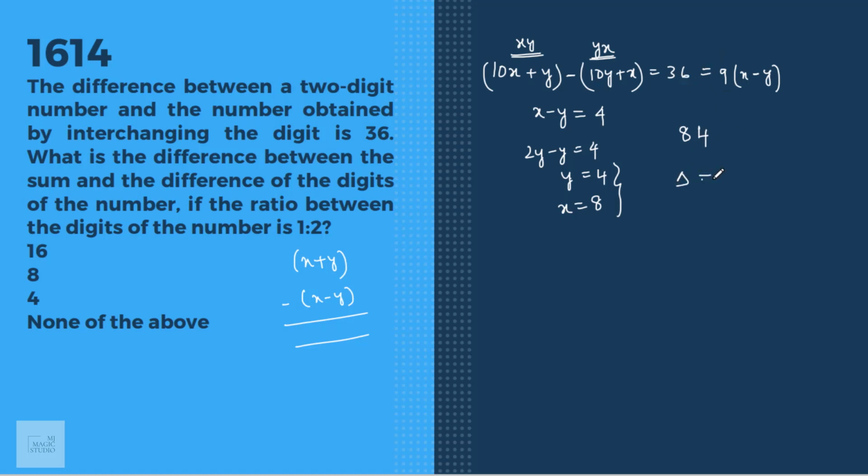Now the difference of digits is 8 minus 4, that is 4. And the sum of digits is 8 plus 4, that is 12. Now the question asked is, what is the difference between the sum of digits and the difference of digits? That is 12 minus 4, 8. Option B fits in.